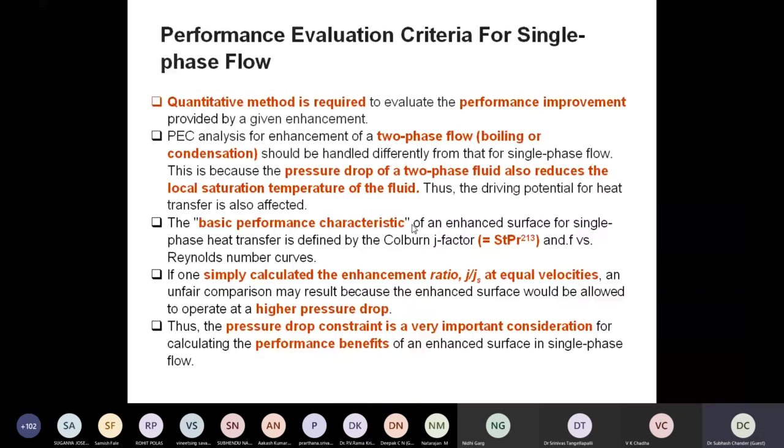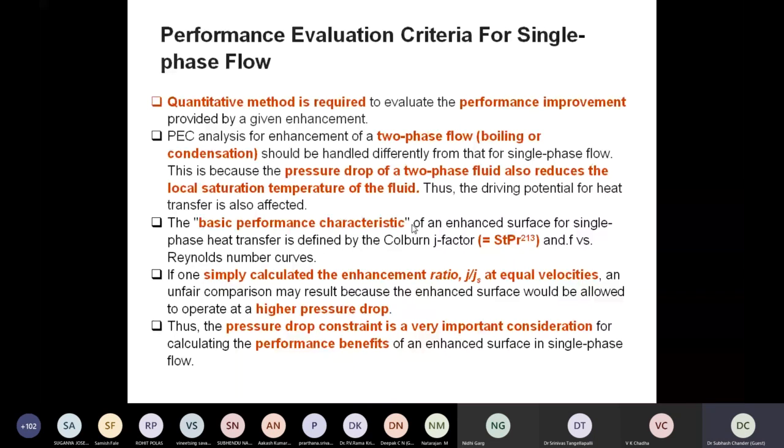So we should be able to say whether we could develop twice the heat transfer enhancement or 3 times the heat transfer enhancement as compared to the smooth surface or a plain surface. That we need to judge, or identify, before recommending a certain enhancement technique for a certain application.